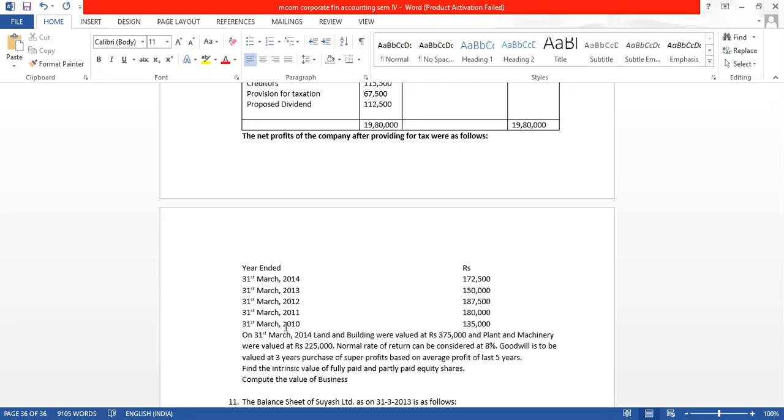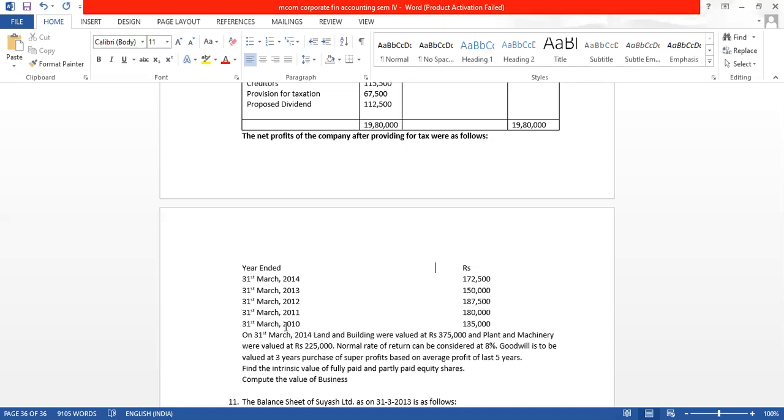Year ended 31st March 2014, the profit after tax is 1,72,500; 31st March 2013, 1,50,000; 31st March 2012, 1,87,500; 31st March 2011, 1,80,000; 31st March 2010, it is 1,35,000.